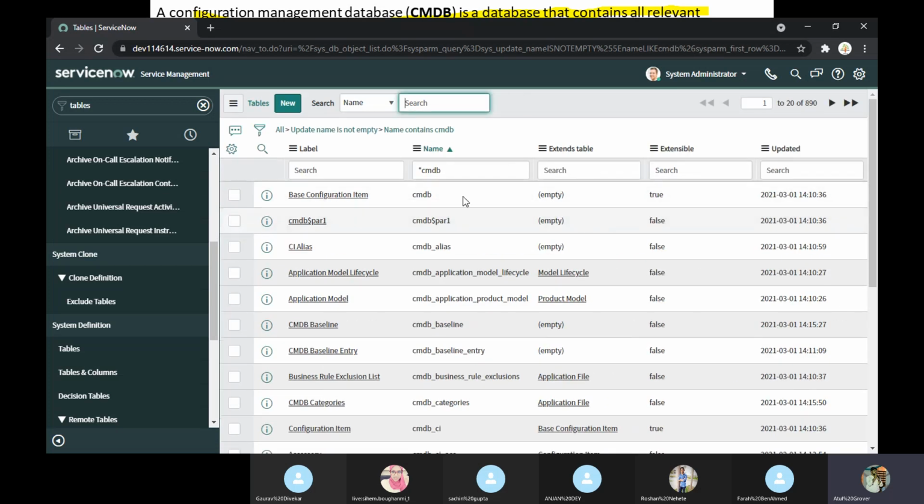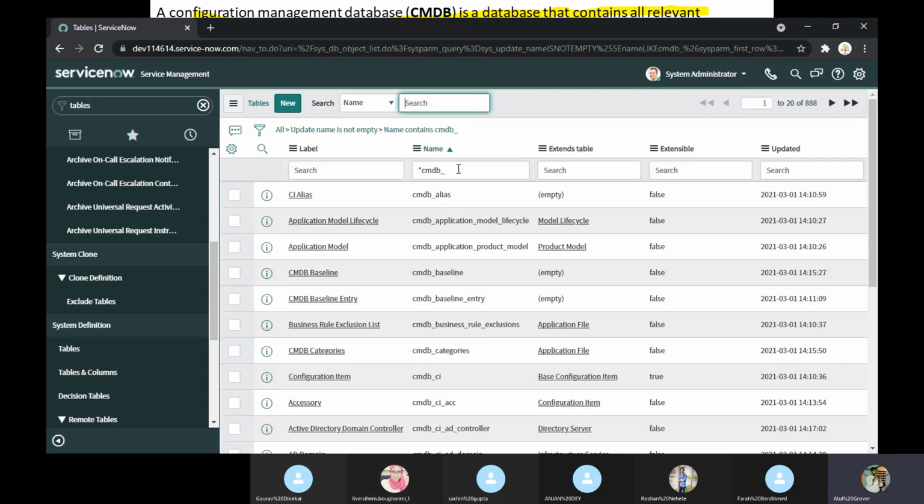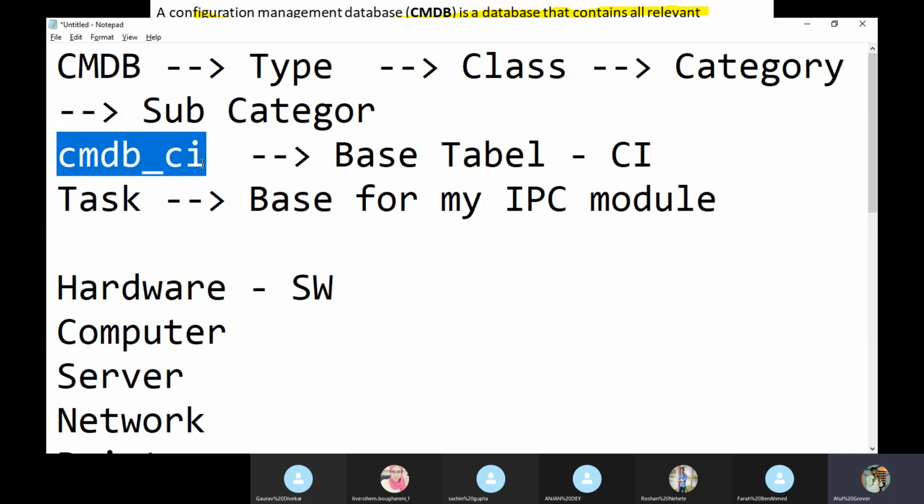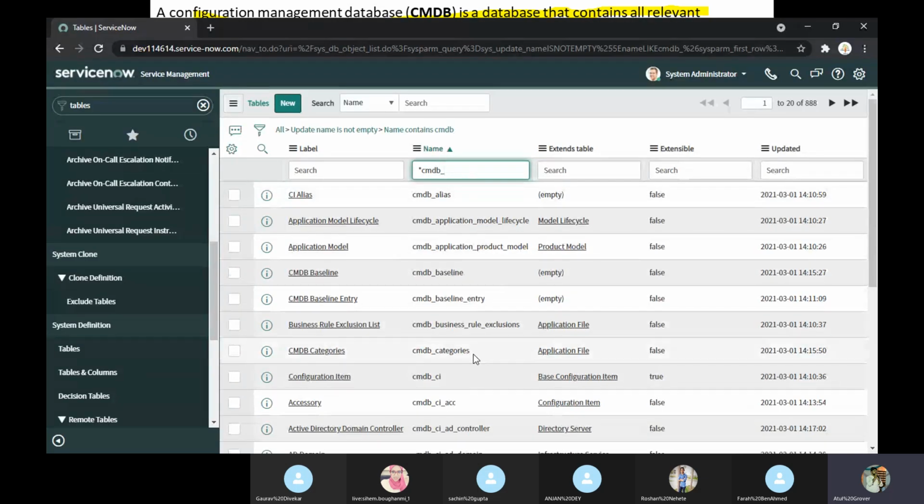These are the classes given by ServiceNow. Okay, now I'll show you that. Now what I say, that my CMDB underscore CI is a base table. It means these tables have been created or extended via CMDB CI. See, you can see here CMDB CI.